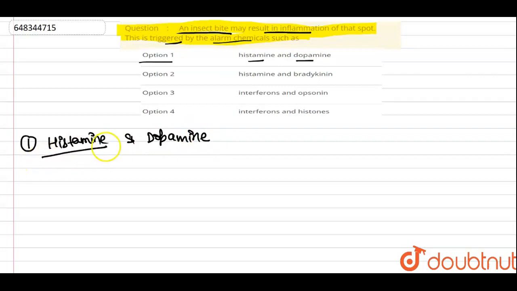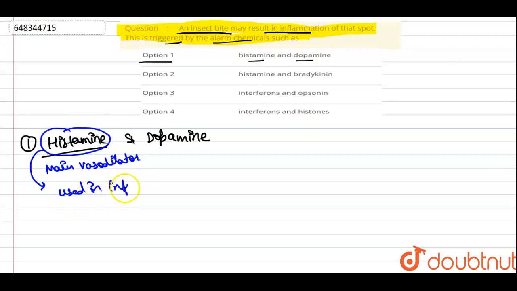Here histamine is the main vasodilator, and it is used in the inflammation reaction.